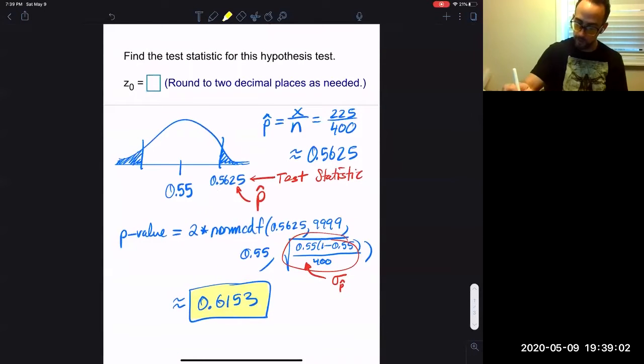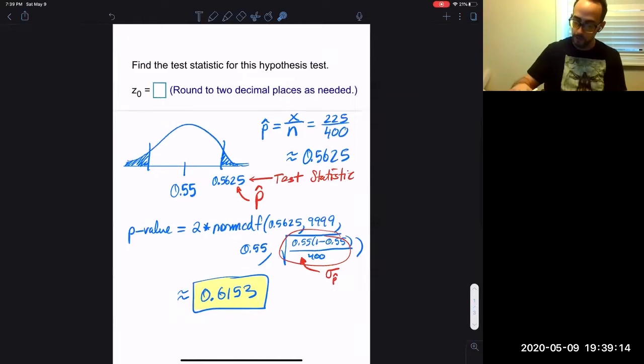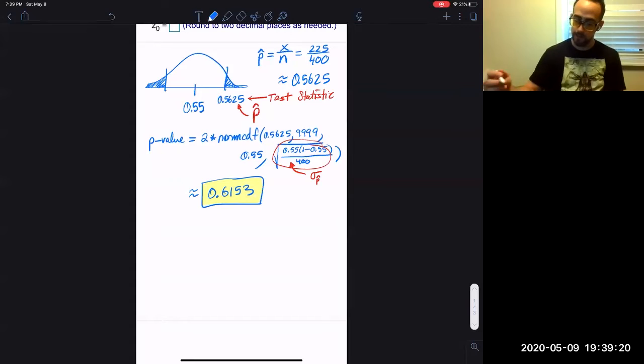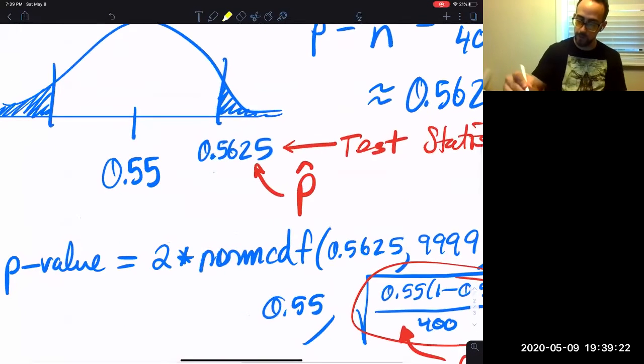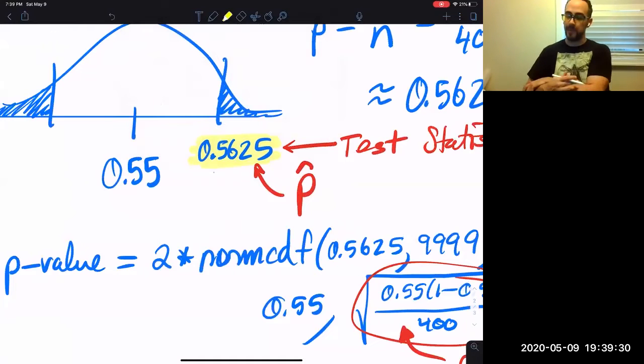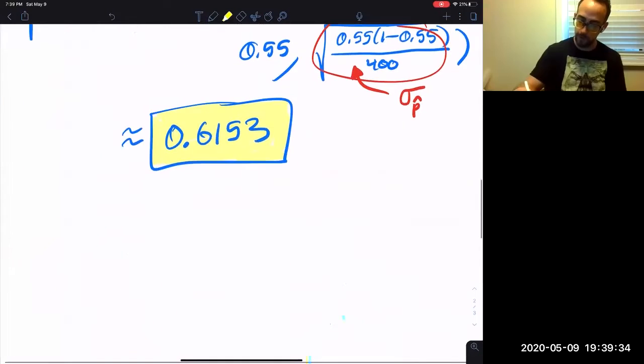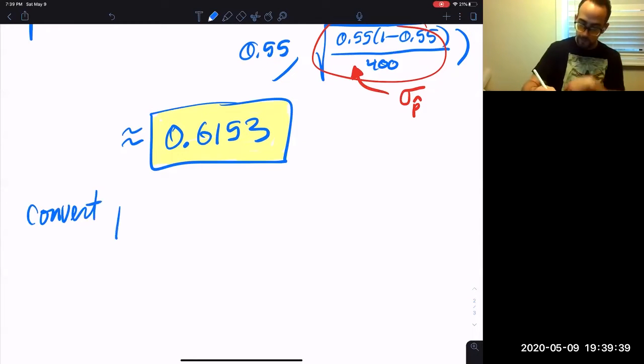It's asking for Z. The test statistic, it wants you to standardize it, to convert that p hat to a Z-score. So for the homework's sake, we're gonna convert p hat to Z sub 0.